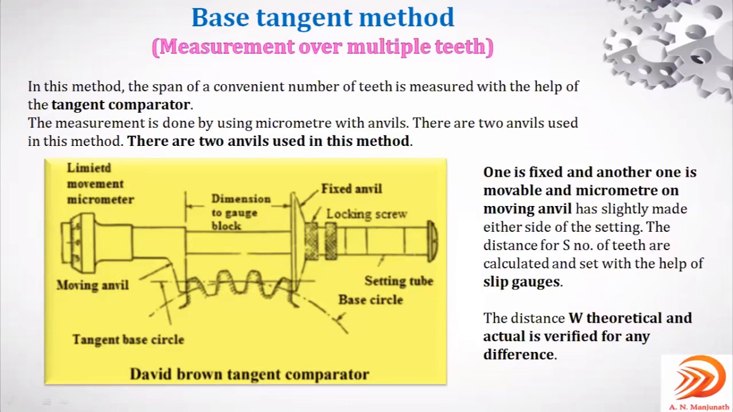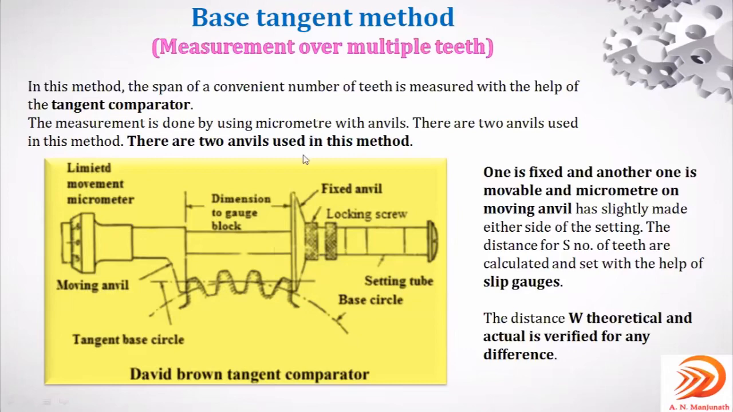Here also they are going to consider the slip gauge. Why slip gauge? Because it is a comparator. First it has to take the standard value from the slip gauges, then compare it with the given component. See, the distance W, theoretical and actual, is verified for any differences. Now we can observe in the next slide how the slip gauge will be set in between these two anvils, the fixed and moving anvil.